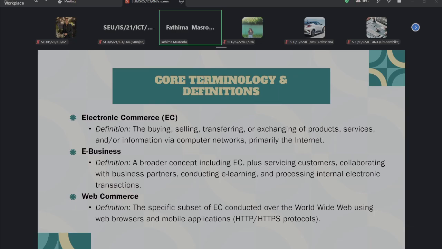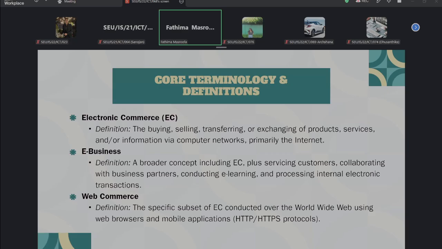So now I differentiate the terms: what EC means and what e-business means. We can go through one example, right? Imagine a company, we can call it ABC Electronic Company. The customer buys a laptop through the company's website. This is what we can call e-commerce, right? The company's employees use an internal system for training. They are using an internal system for the training.